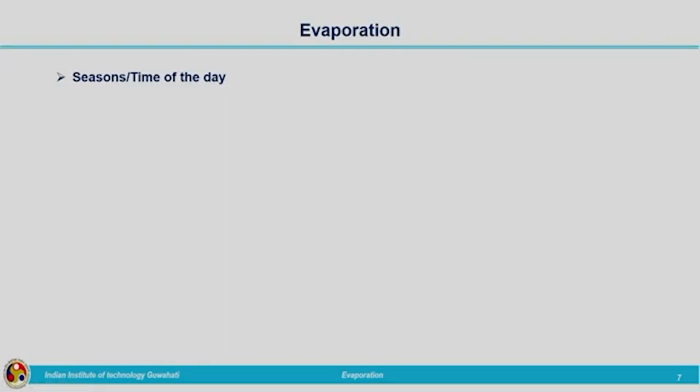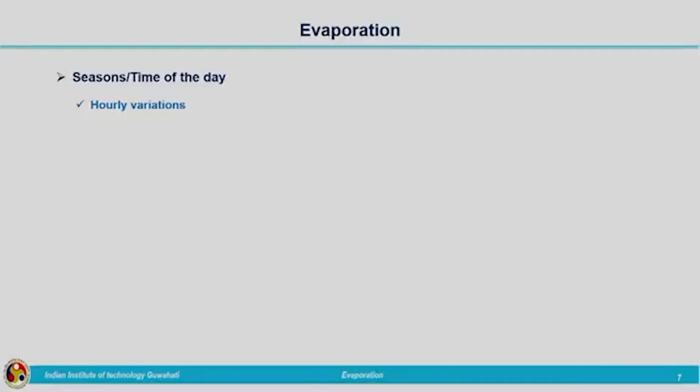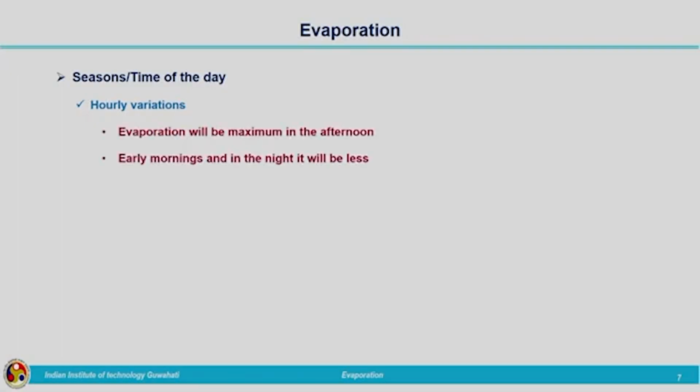Consider a particular day. You can understand when it will be very hot. It is during the afternoon time, right? So, during that time, compared to morning and evening time, the high intensity of heat will be during the afternoon, noon time. So, during that time, the maximum evaporation rate will occur. At other times, mornings and evenings, it will be less. So, there will be hourly variation in evaporation.